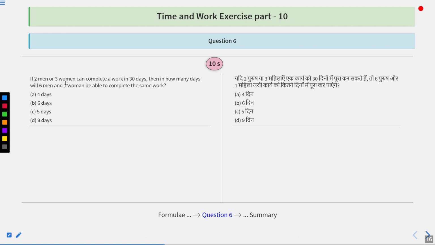If two men or three women can complete a work in 30 days, then in how many days will six men and one woman be able to complete the same work? Options are 4 days, 6 days, 5 days, or 9 days. These are the options.